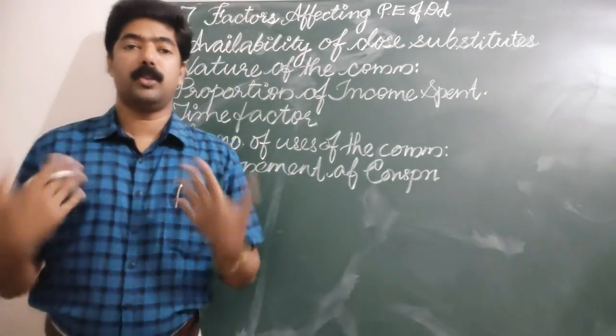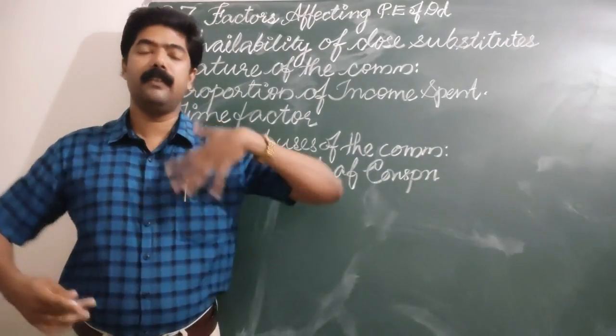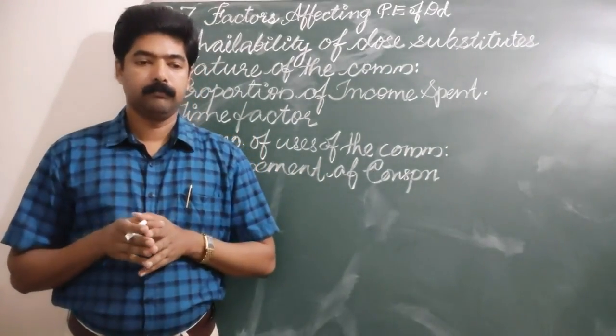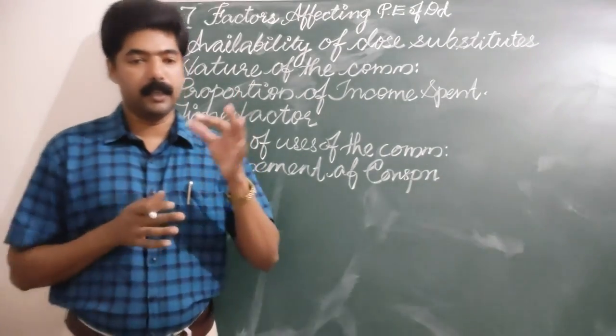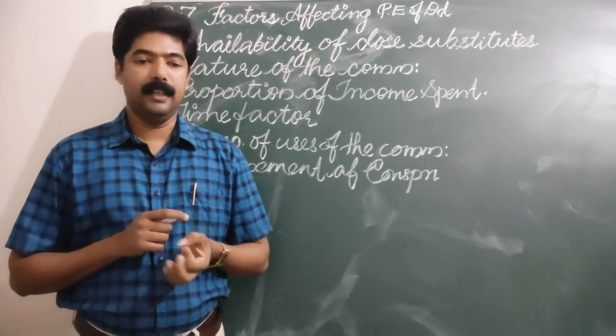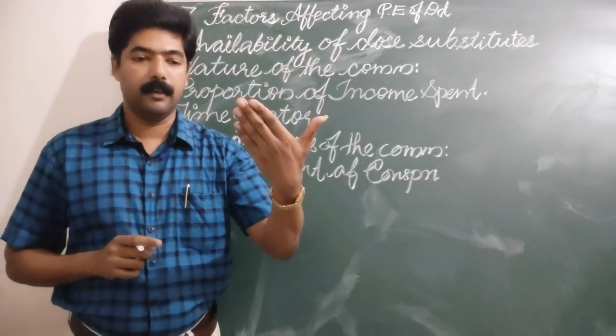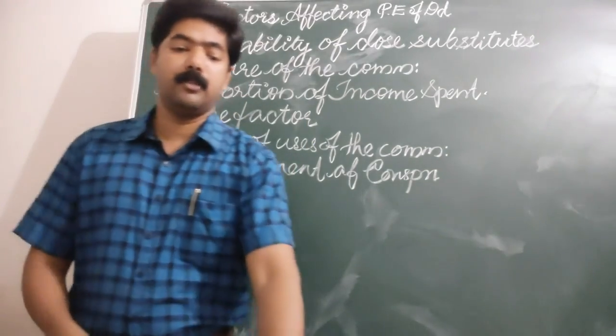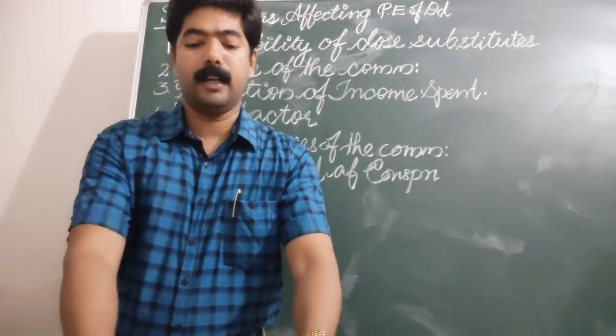How can we postpone our consumption? When can we postpone our consumption? What does it mean, postpone? Keep in mind that one of the determinants of price elasticity is postponement of consumption.